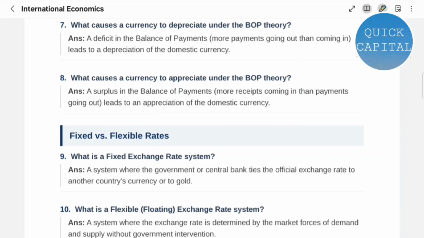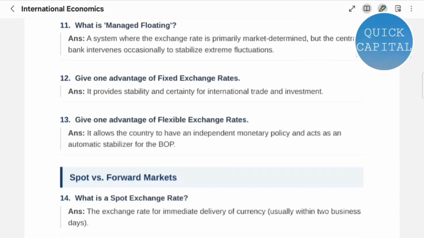Question 9. What is a fixed exchange rate system? A system where the government or central bank ties the official exchange rate to another country's currency or to gold. Question 10. What is a flexible exchange rate system? A system where the exchange rate is determined by the market forces of demand and supply without government intervention.